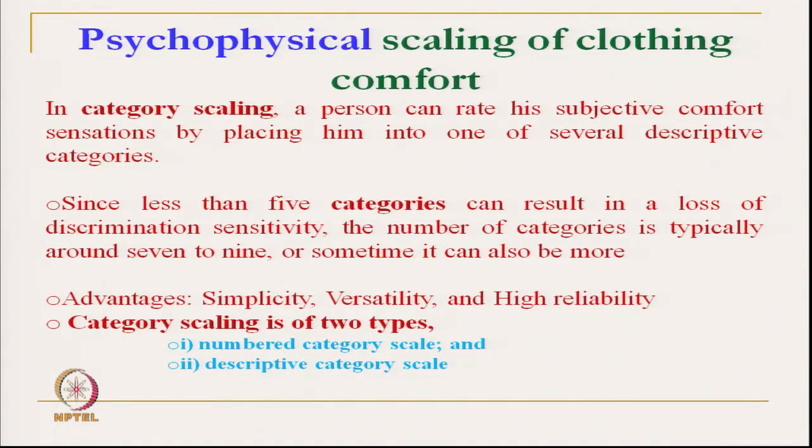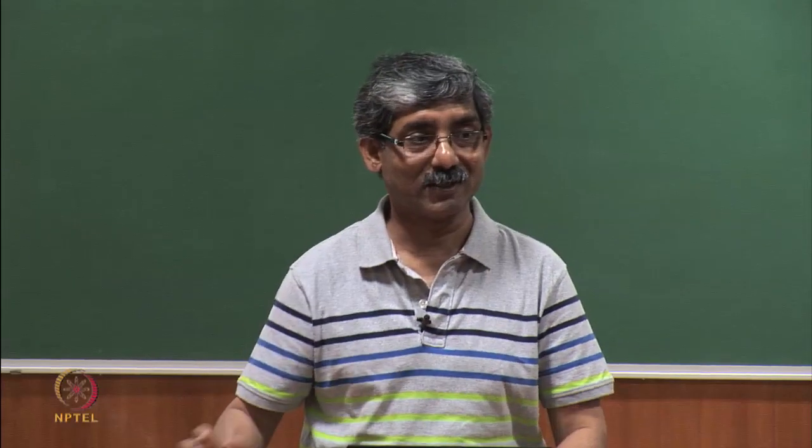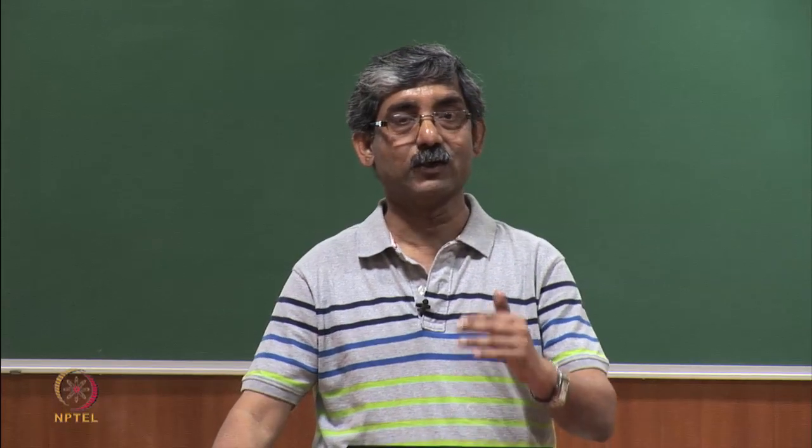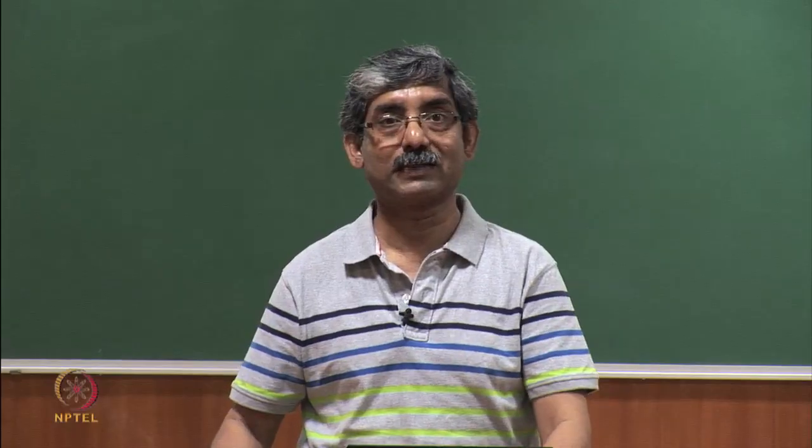So, the category rating scale is one where a person can rate his subjective comfort sensation by placing himself into several descriptive categories. With fewer than 5 categories, say 5 or 3 categories, he cannot discriminate, that is, distinguish between two sensations. So, it is better to use more categories; at least 7 categories are suggested.